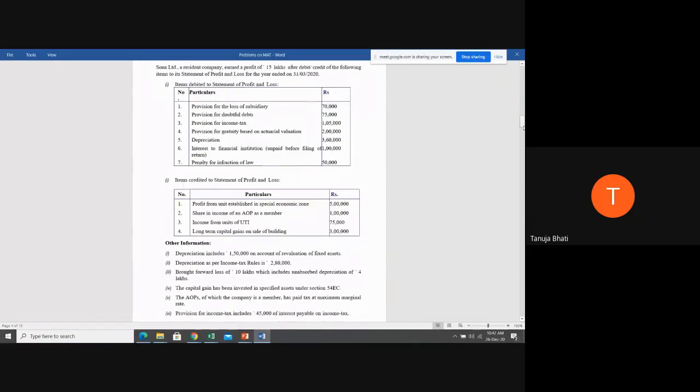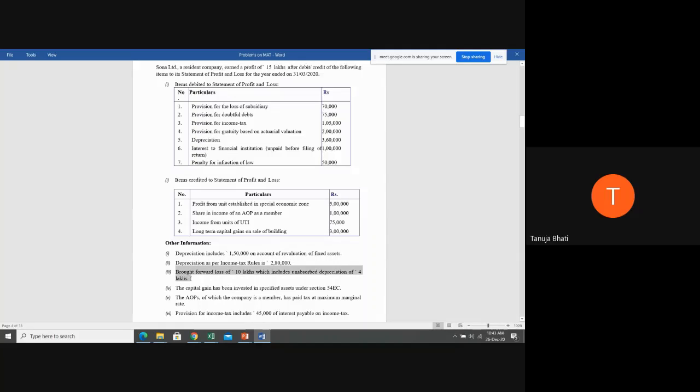Next, what you're supposed to delete, students? You're supposed to delete depreciation, but excluding depreciation on revaluation of asset. So we have 3,60,000 depreciation. From 3,60,000, you're going to minus 1,50,000, because while deducting, we have to deduct depreciation other than depreciation on revaluation of fixed asset. So 3,60,000 minus 1,50,000, only 2,10,000 depreciation you're supposed to deduct. Okay, so this part is completed. Depreciation as per income tax rule, you need not consider this, only because you're calculating tax payable as per MAT.